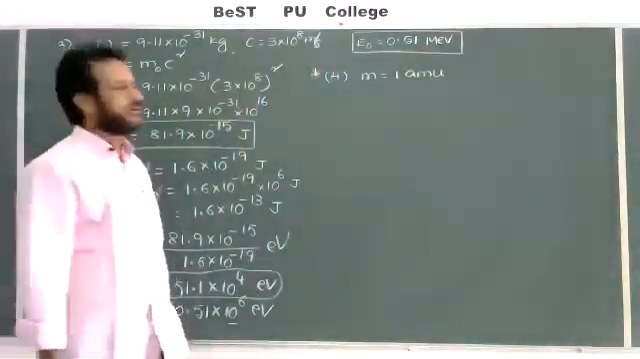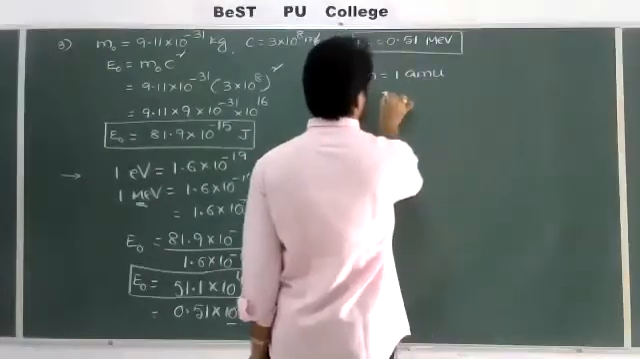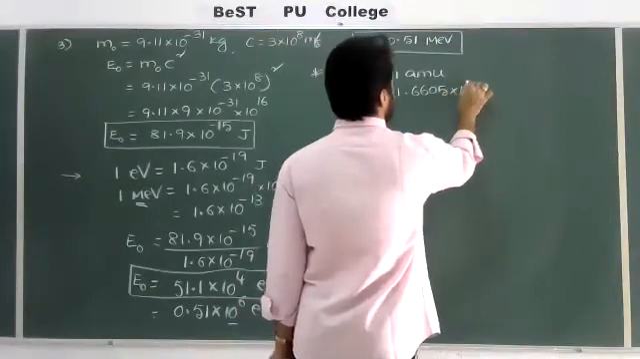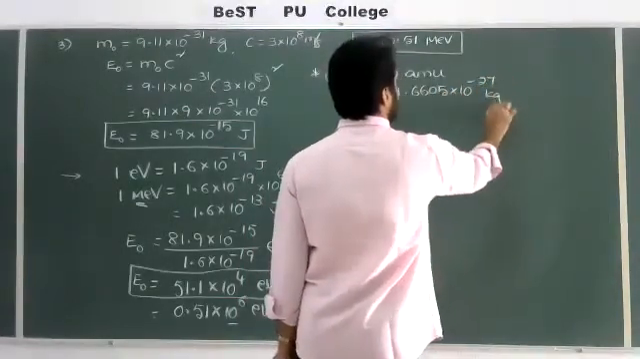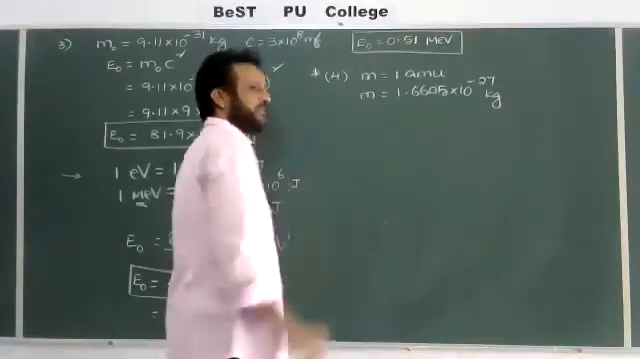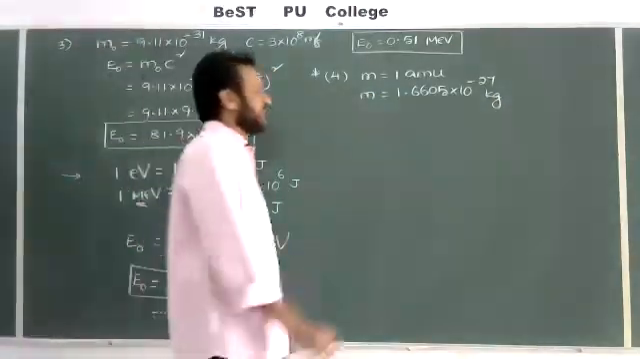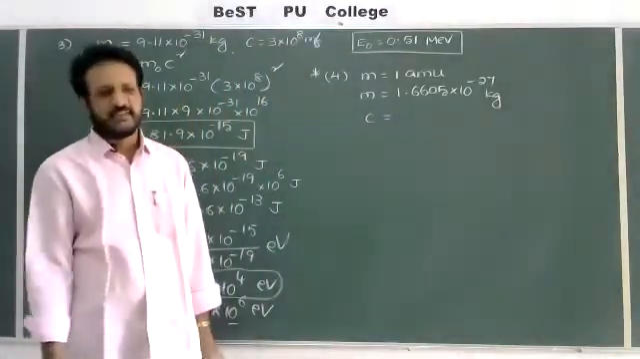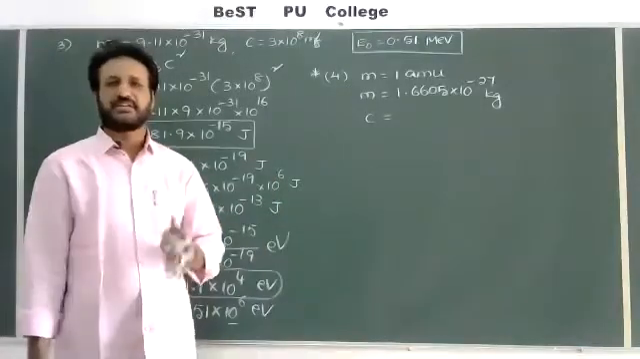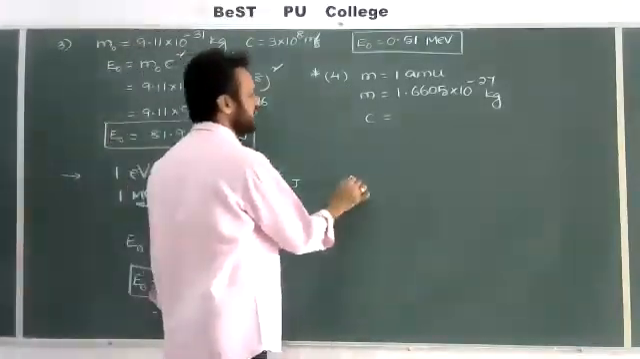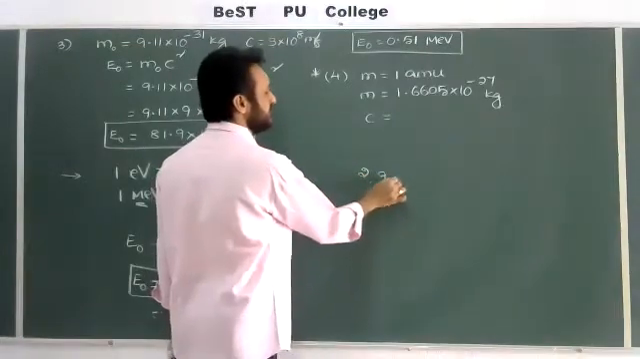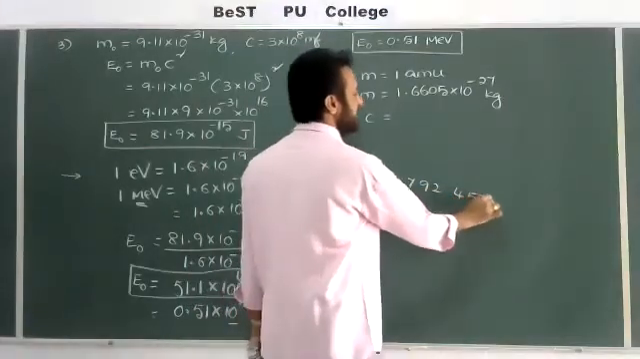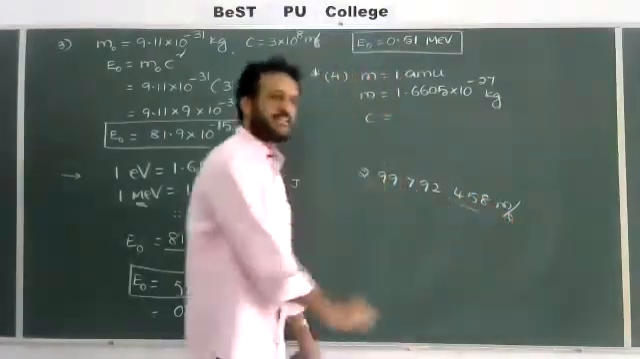Now I'll take the mass equal to the given 1 AMU. We already know 1 AMU is equal to 1.6605 into 10 to the power of minus 27 kg. In the previous class I think I have verified this value also. Next, the C value, the speed of light. Here I want to take the standard value. For rough calculations we take 3 into 10 power 8, but the actual value of the speed of light is 299,792,458 meter per second.